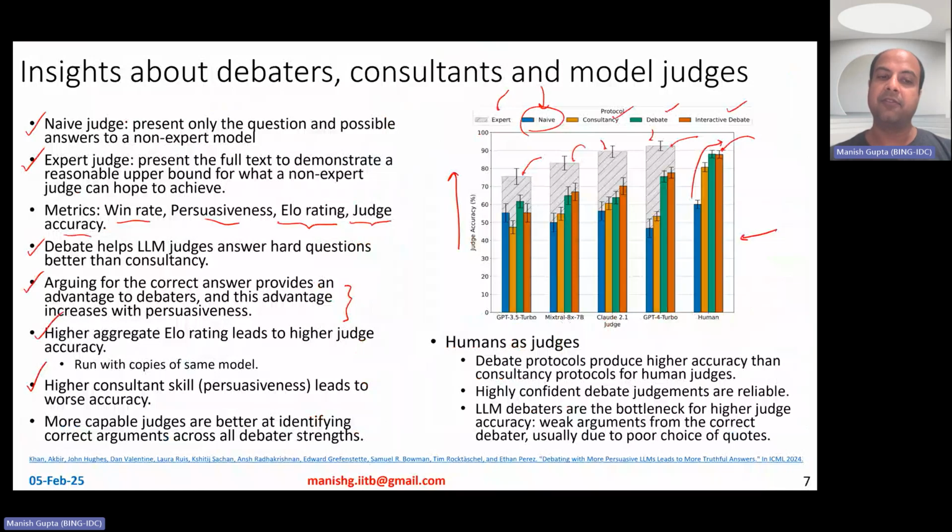Now, the idea is that if the consultant is skillful in the sense that it can persuade the judge nicely, then it can actually persuade it for the wrong answer also, right? And that is why it leads to worse accuracy.